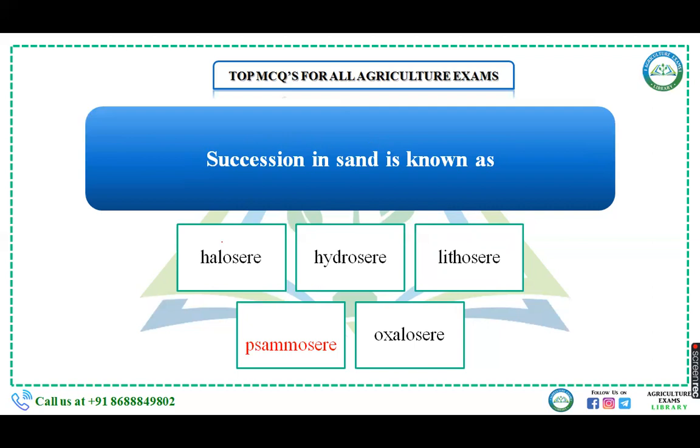Now, if this succession is happening in sand, then what term do you use? Psammosphere. What is heliosphere? Heliosphere is succession in salty water. Hydrosphere means succession in water. Lithosphere means succession in rocks, and oxylosphere means succession in acidic water region.